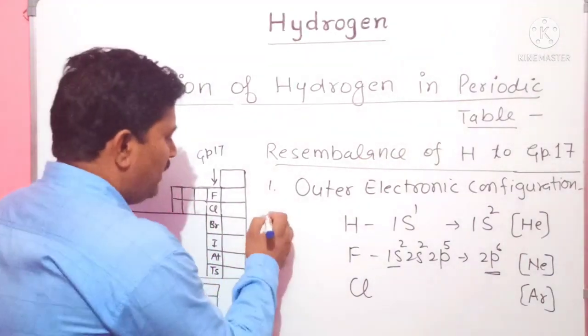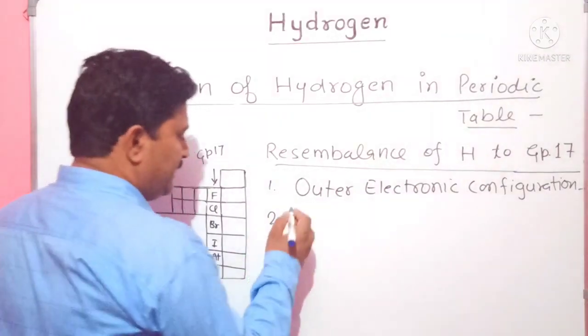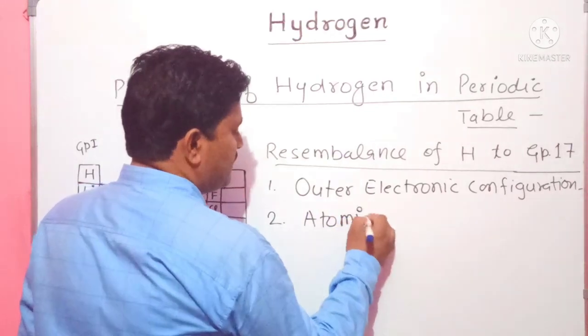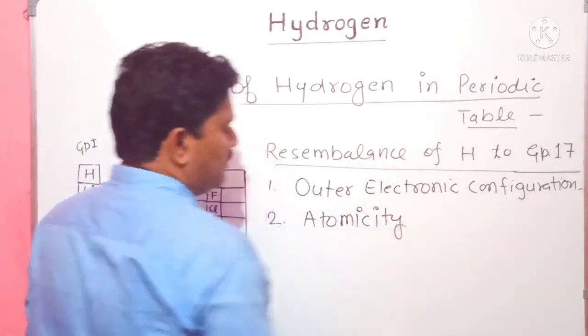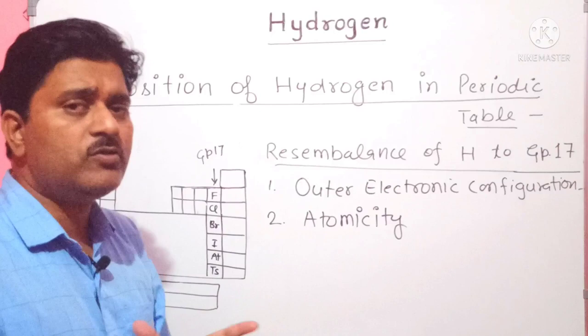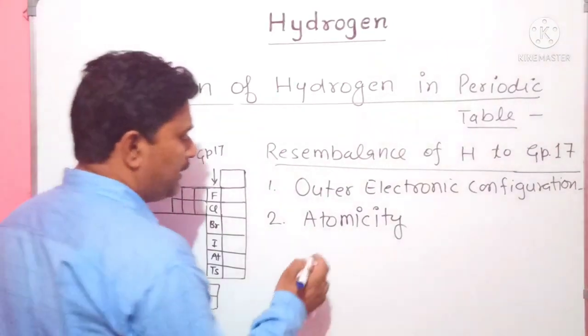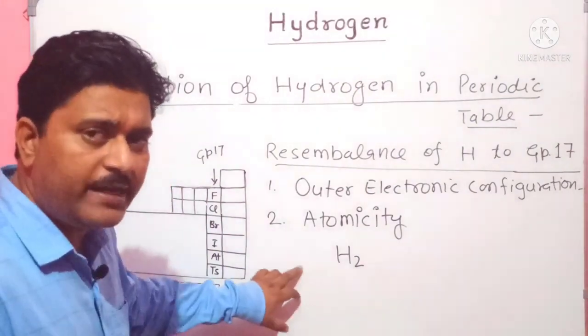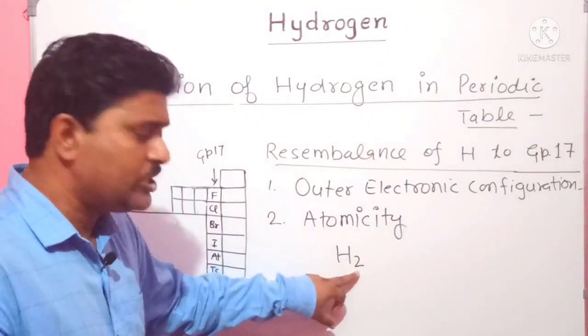Let's come to another point, that is atomicity. As we know, hydrogen is always present in diatomic form, H2. The atomicity of hydrogen gas is always 2.